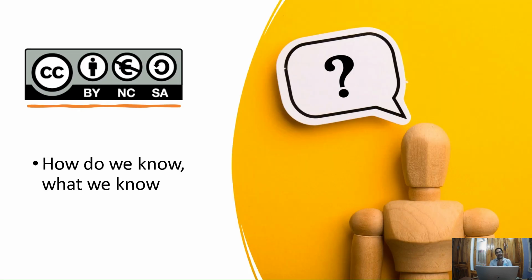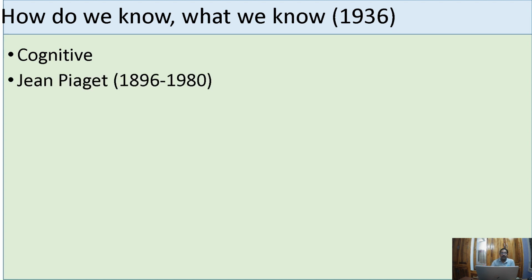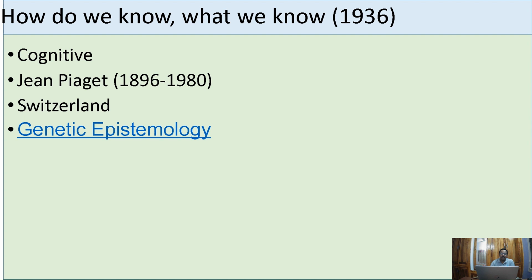Hi everyone. In this video, let us know about how do we know what we know. It's a tricky word. We are going to know the process of knowing. It started in 1936, and the process of knowing is called cognition. All this theory that we are going to see is by Jean Piaget. He's a Swiss psychologist, and he is credited with a subject called genetic epistemology.